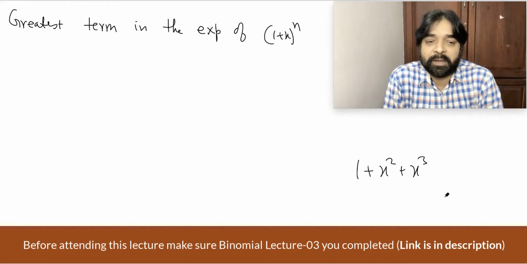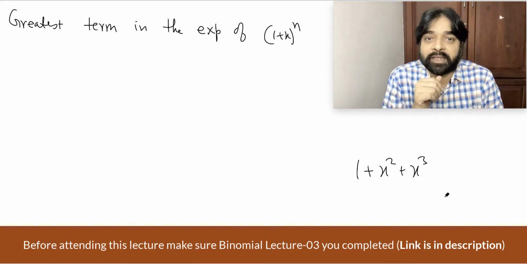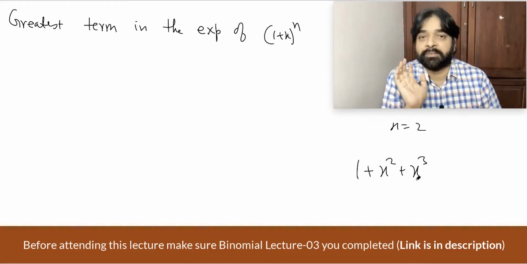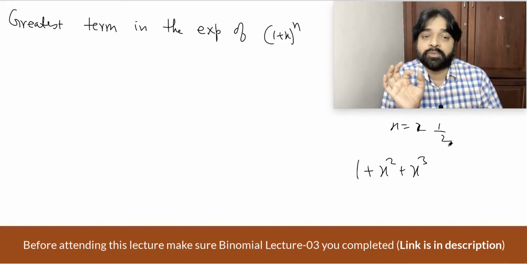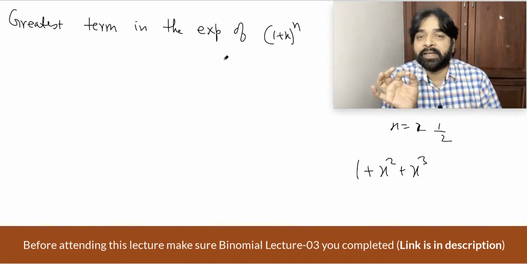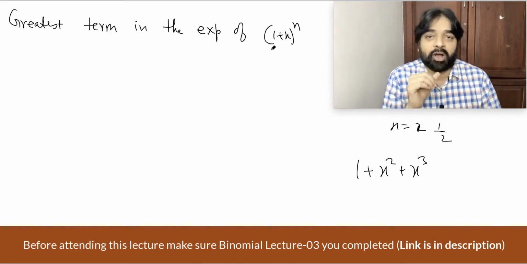We cannot tell, it is impossible to tell. We don't know x. Until x is known, how can you say which is the greatest term? We cannot say, okay, x cube is looking very big, so let's say x cube. That way we cannot say, because it depends on x. Suppose x is 2, then of course x cube is the greatest term. But suppose x equals 1 by 2, then 1 will become the greatest term. Are you getting my point? So this heading does not mean anything, because until x is given, we cannot talk about it.